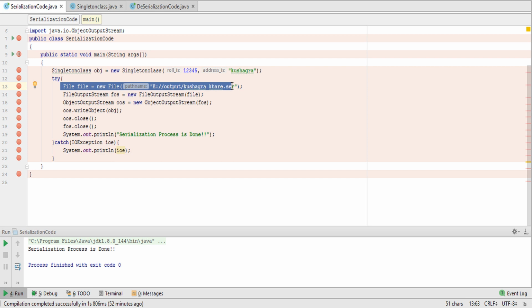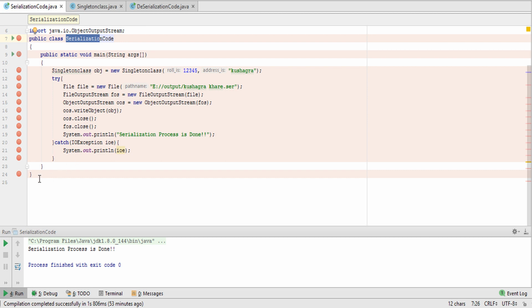So the topic is serialization. What does serialization actually stand for? Serialization means converting objects into a stream of bytes, and that will be stored inside a file, or it can be used to transfer over the network, or it can be used in database storage. So converting objects into a stream of bytes that will be used for storing in a file, transferring over the network, or inside database storage.